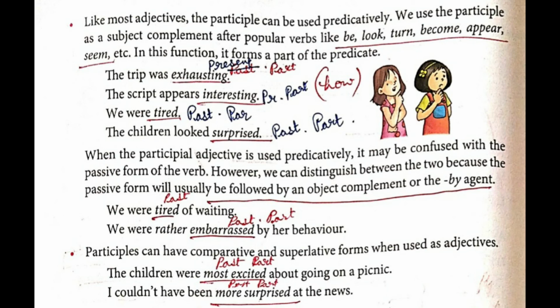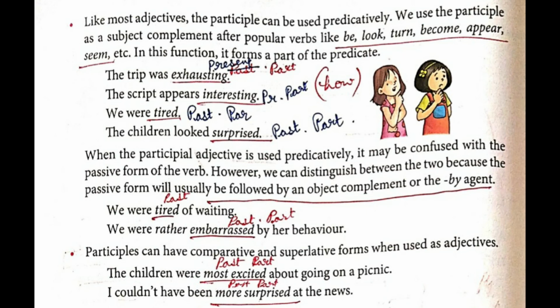participles can have comparative and superlative forms when used as adjectives. The children were most excited about going on a picnic. Most is adjective, that is superlative form, and excited is past participle. Next one, I couldn't have been more surprised at the news. So more is a comparative degree and surprised is the past participle. So here